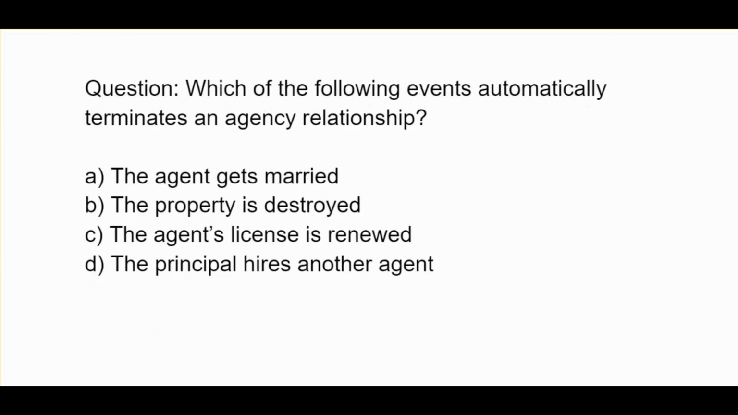Here we go. Which of the following events automatically terminates an agency relationship? A, the agent gets married. B, the property is destroyed. C, the agent's license is renewed. D, the principal hires another agent.